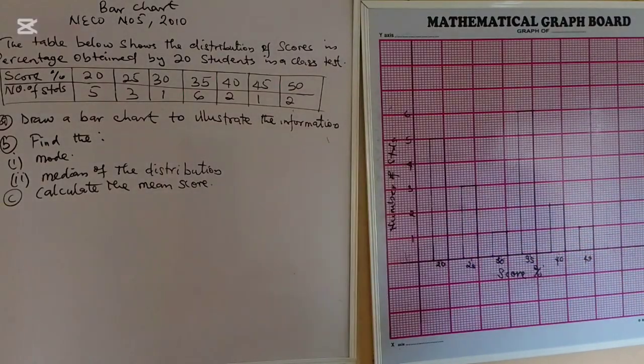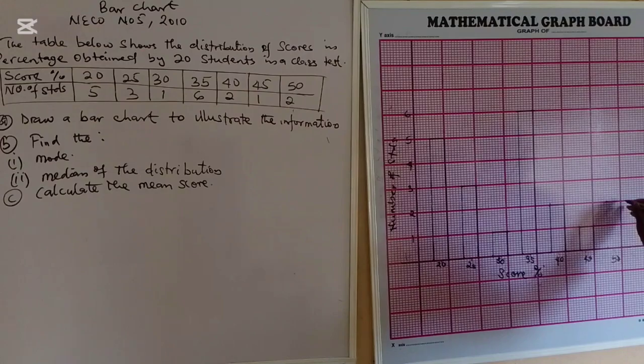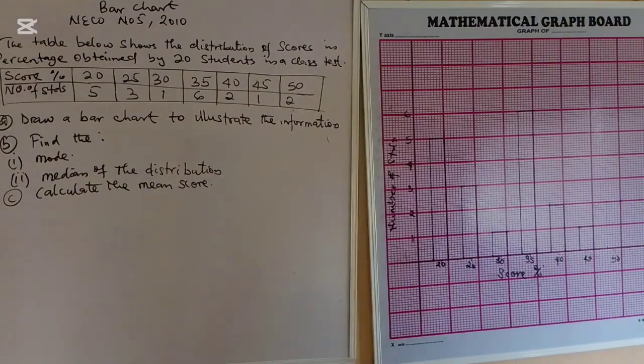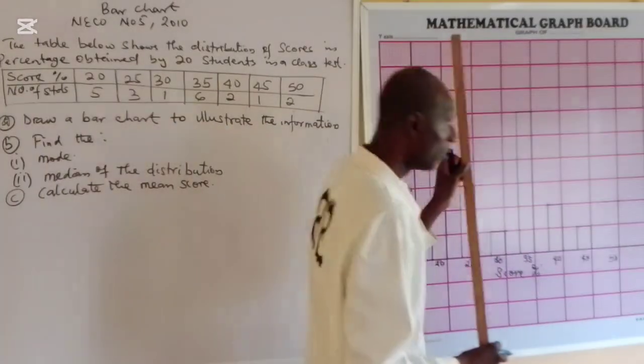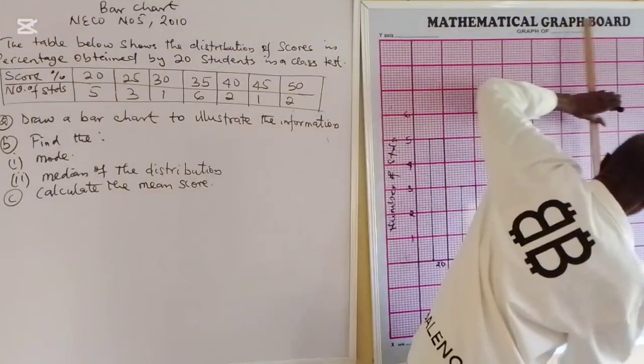While the last but not the least is 50. I will draw it to 2. Look at 2 there.